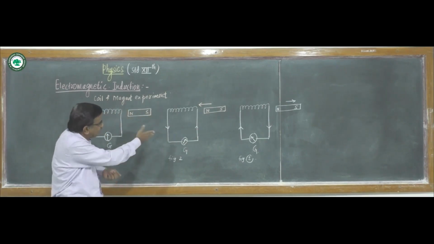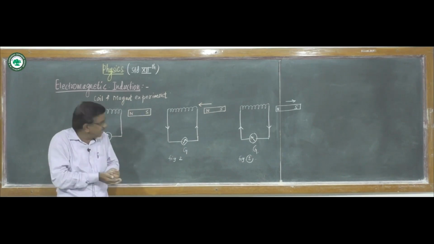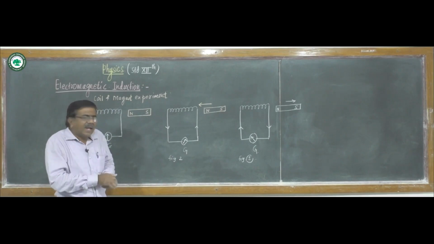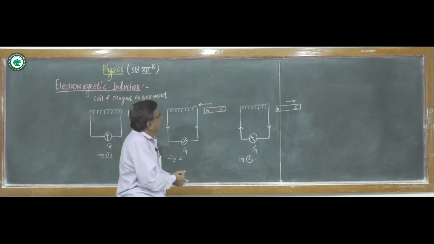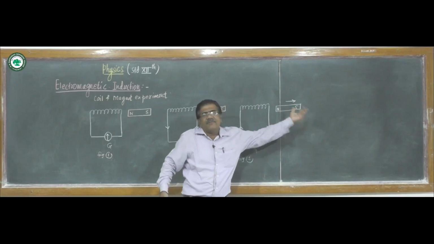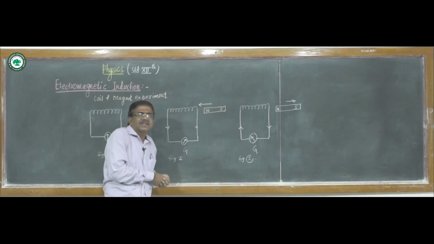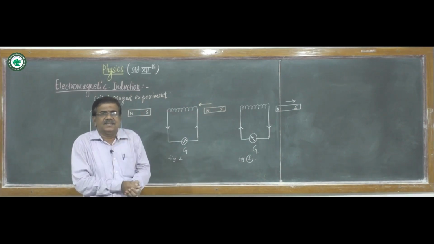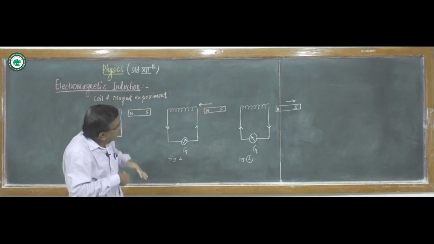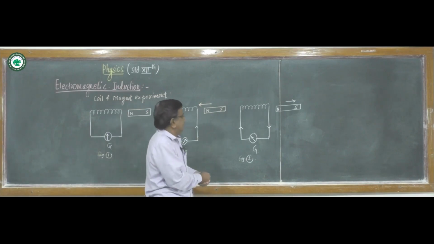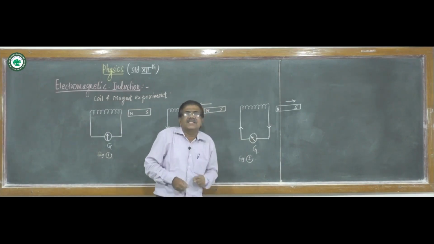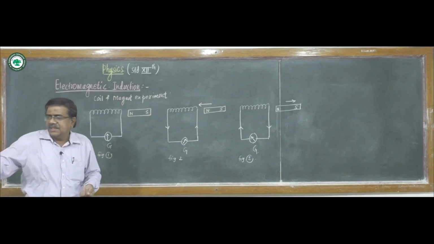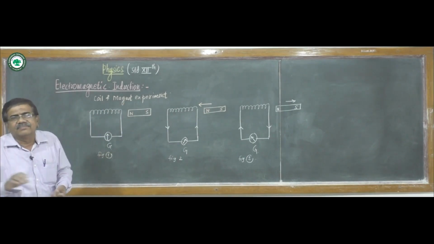The galvanometer shows deflection towards one side. In the third figure, the magnet is suddenly moved away from the coil, the magnetic flux decreases, and the galvanometer again shows deflection, but in the opposite direction.